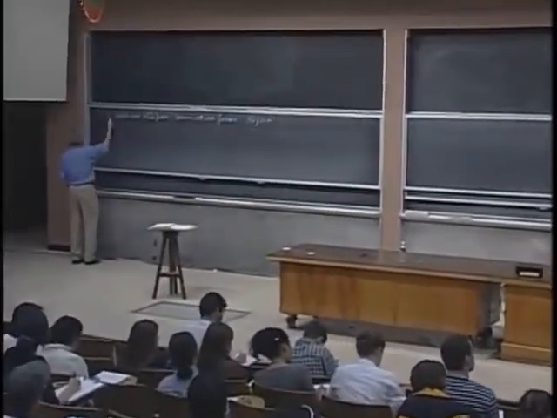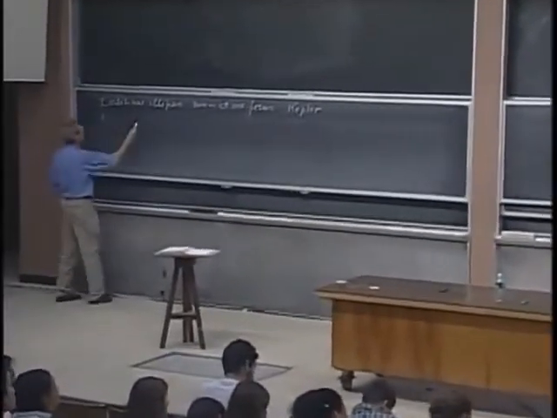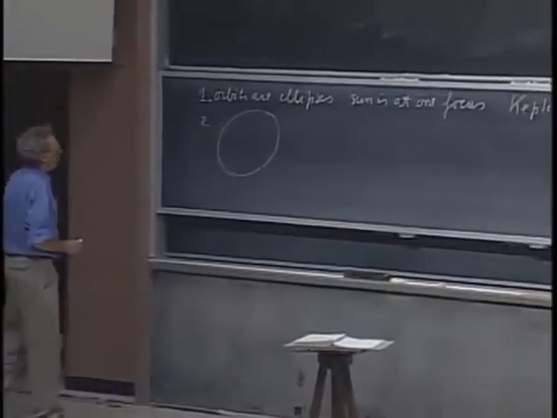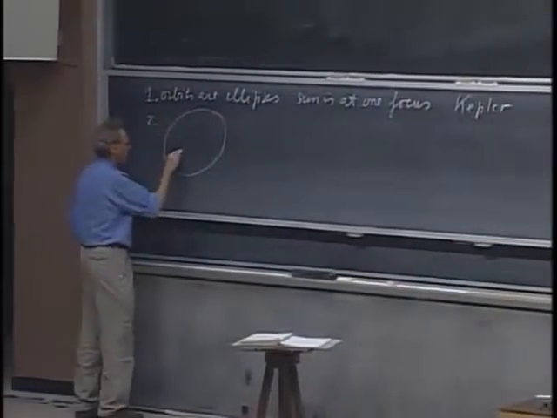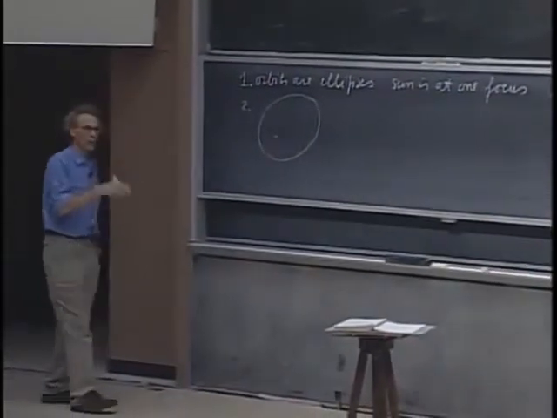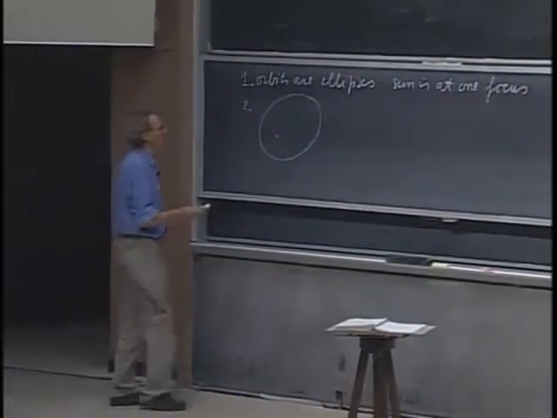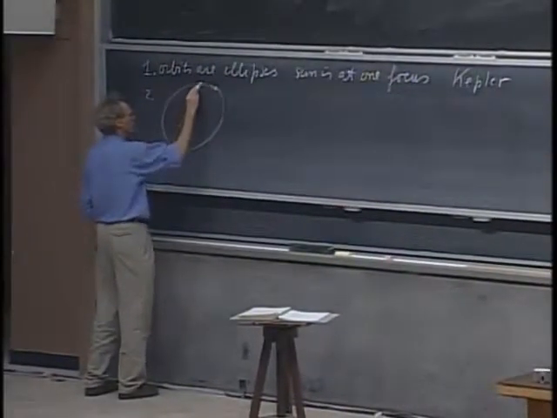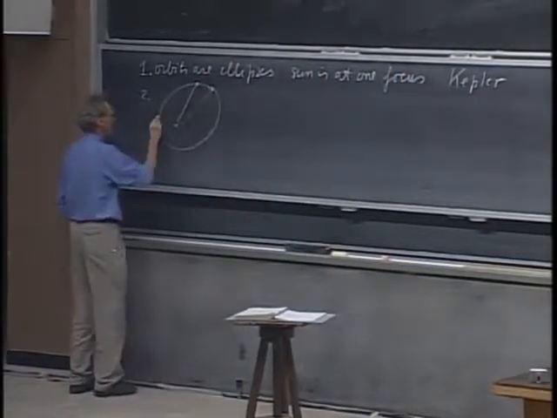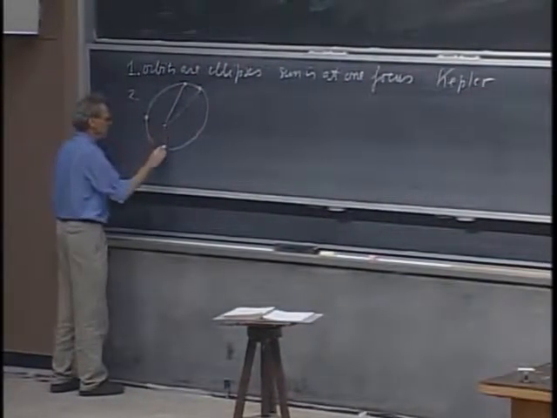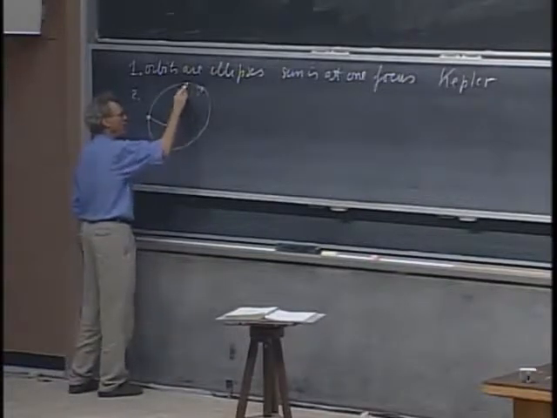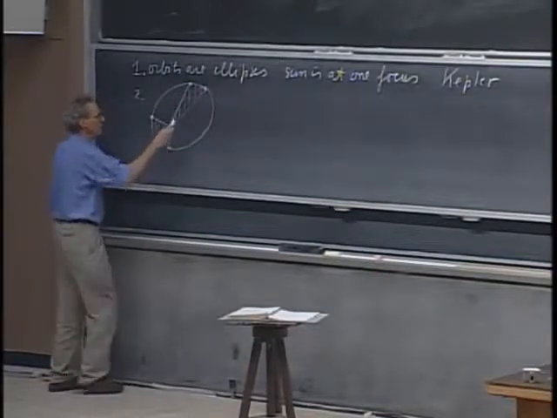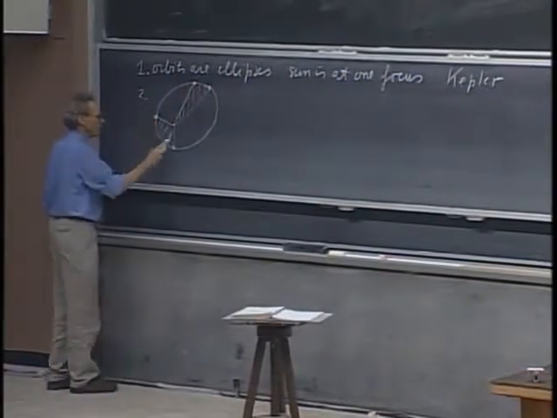The second, Kepler's second law is quite bizarre how he found that out. An amazing accomplishment. If you take an ellipse and you put the Sun here at a focus, this is highly exaggerated because I told you that most orbits look sort of circular, and the planet goes from here to here in a certain amount of time, and you compare that with the planet going from here to here in a certain amount of time, then Kepler found out that if this area here is the same as that area here, that the time to go from here to here is the same as to go from there to there.